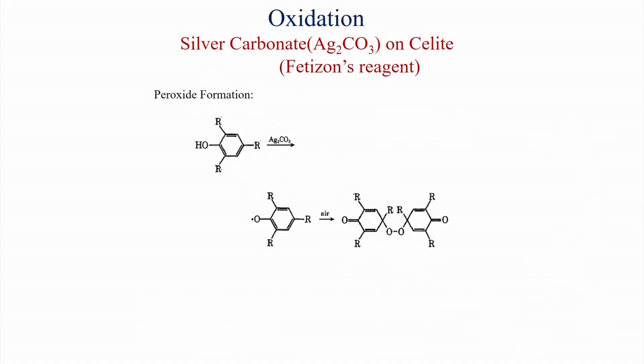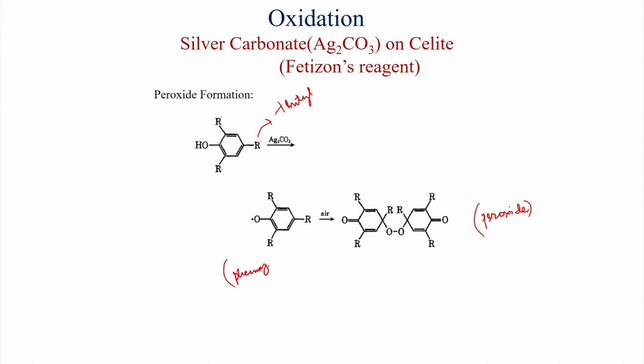And now, when at this para position instead of a methyl group there is a tertiary butyl group, suppose R' here is tertiary butyl, then it has been found that this peroxide is formed. Because now there is no possibility of the benzylic radical, only the phenoxy radical will form.